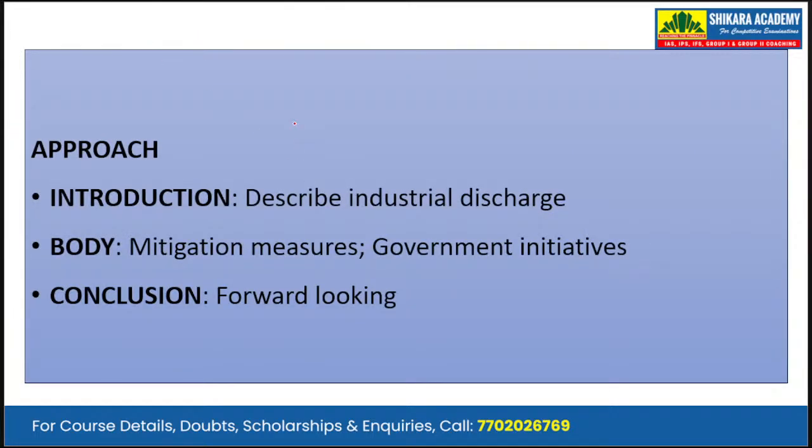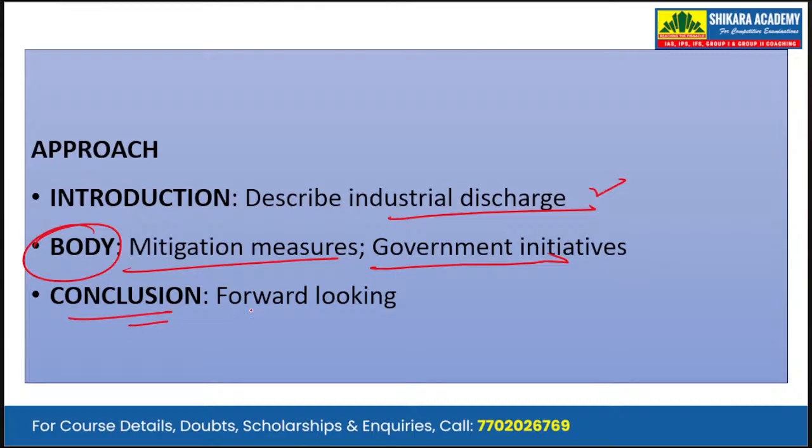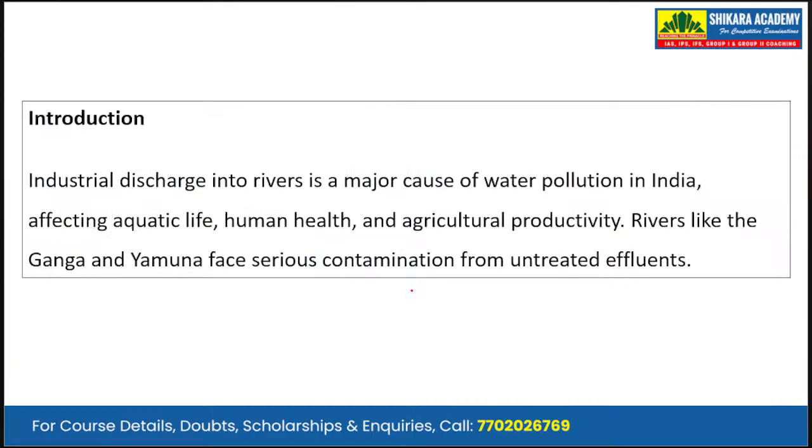So, in introduction, we will be describing the industrial discharge in the rivers. In the body, we will be addressing the demand of the question, and the question is asking about the mitigation measures as well as government initiatives regarding the industrial discharge in the rivers. In the conclusion, we write a forward looking conclusion or a way forward.